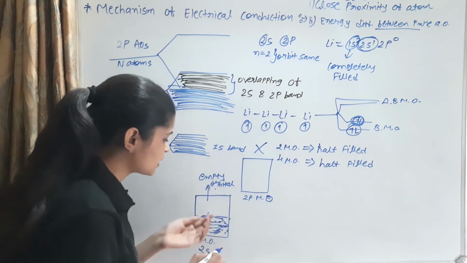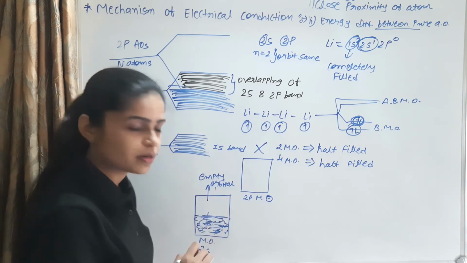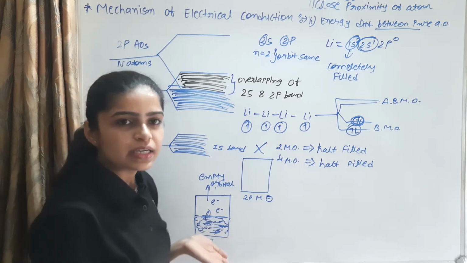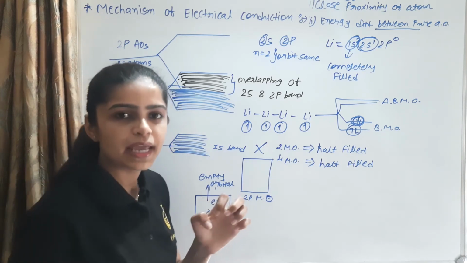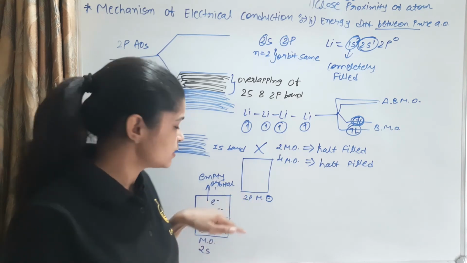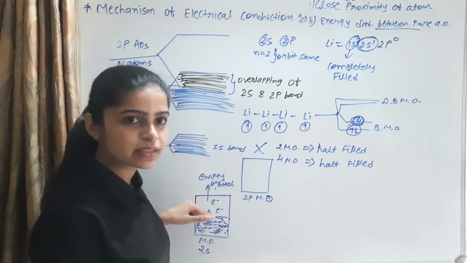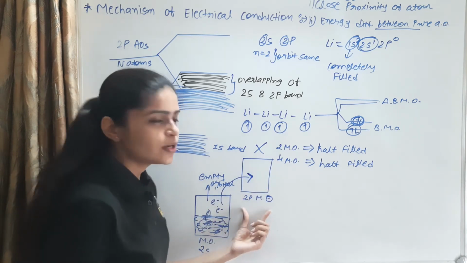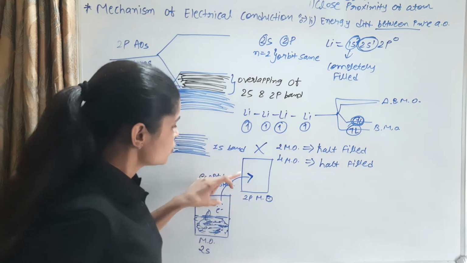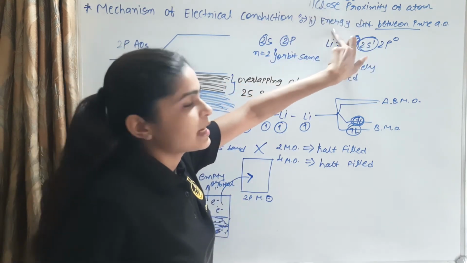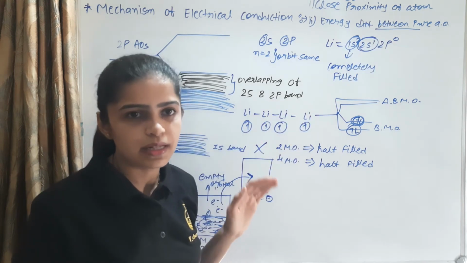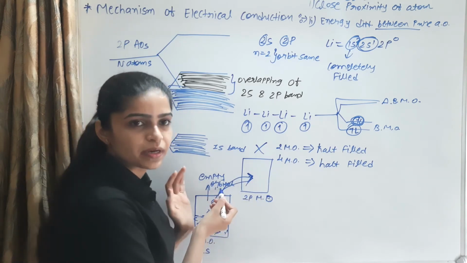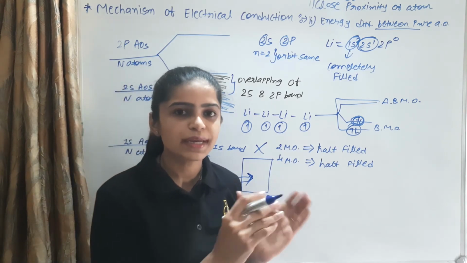So this electron can easily move towards an empty orbital. For example, the electron moves into the empty orbital. When this metal is heated, the electron gains energy, so it moves easily into the empty orbitals and also towards the 2p molecular orbital, because of the close proximity of 2s and 2p and the small energy difference between them. So the electron moves towards the 2p or empty orbitals, and this produces conductance, or electrical conduction.